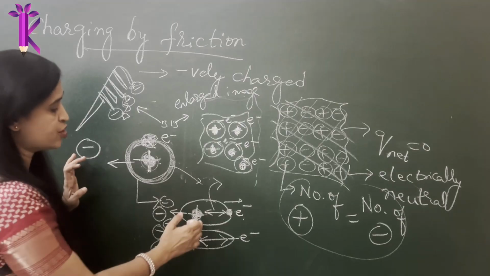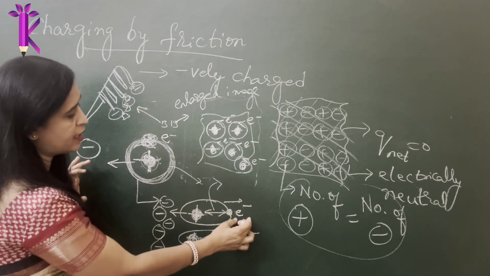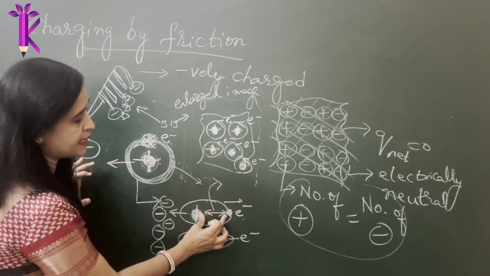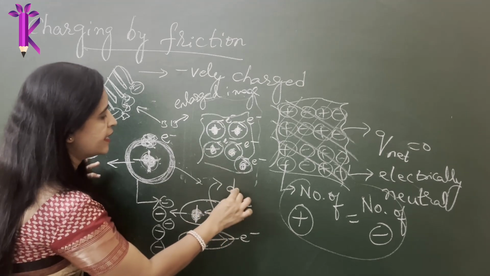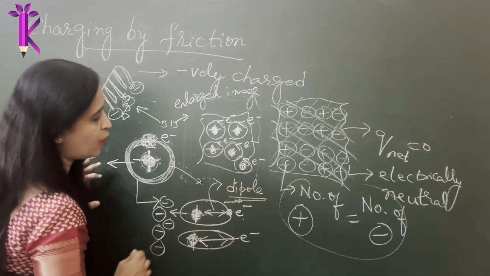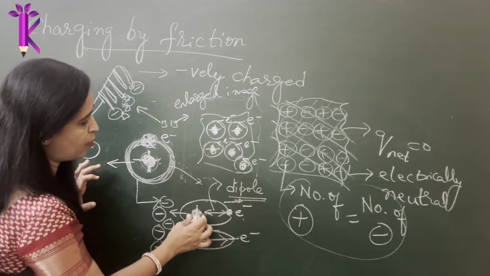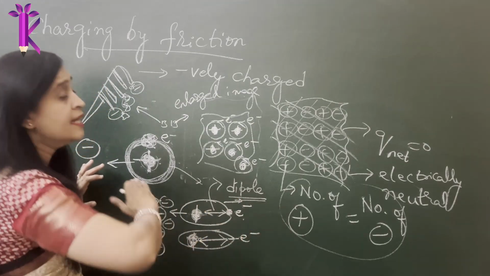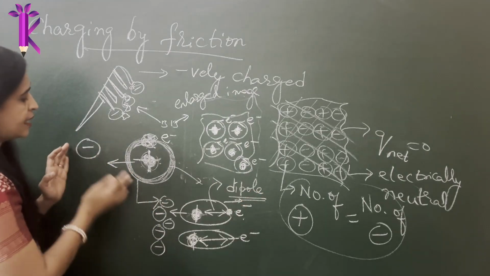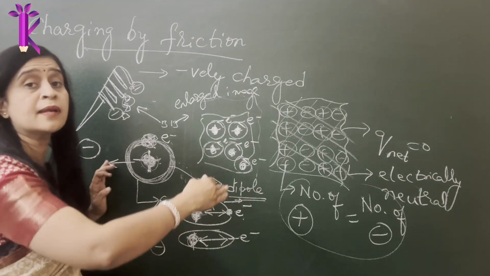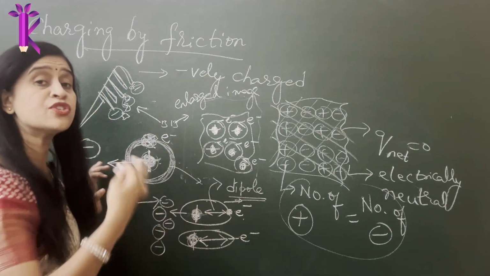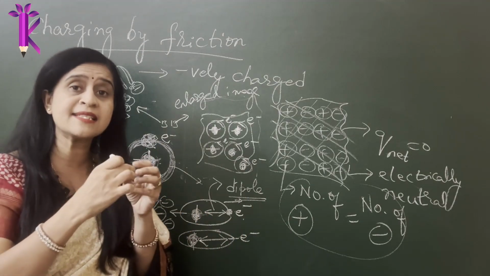This combination of a proton and the electron, or a positively charged particle and a negatively charged particle separated by a distance, is what we refer to as a dipole. It acts like a dipole, which means each one has a different pole, just like the North Pole and the South Pole. They are separated by a certain distance because the attractive force was large and also the repulsive force was even larger. So they tend to move away, which in turn literally causes a little distortion.